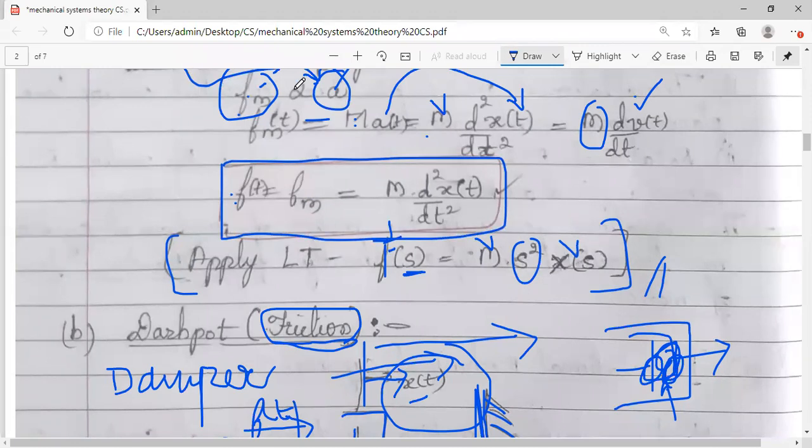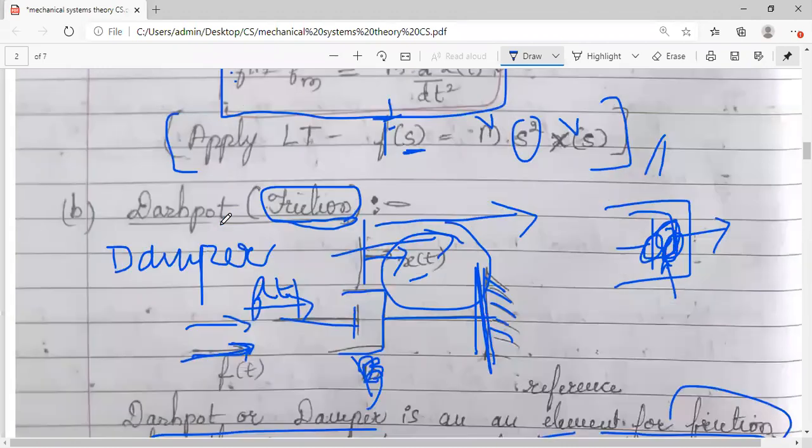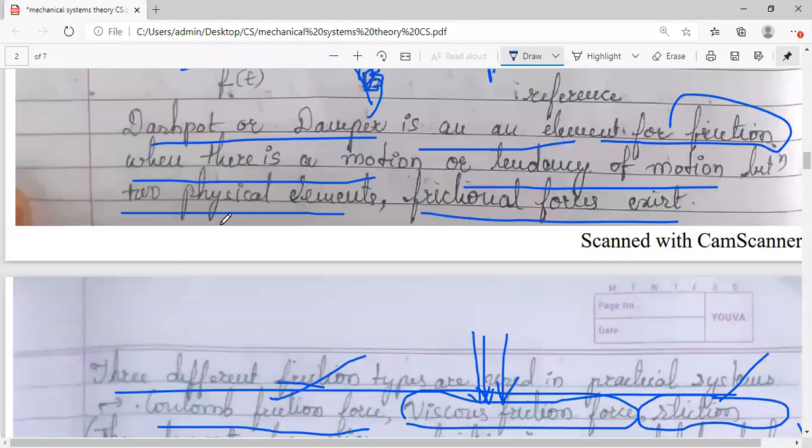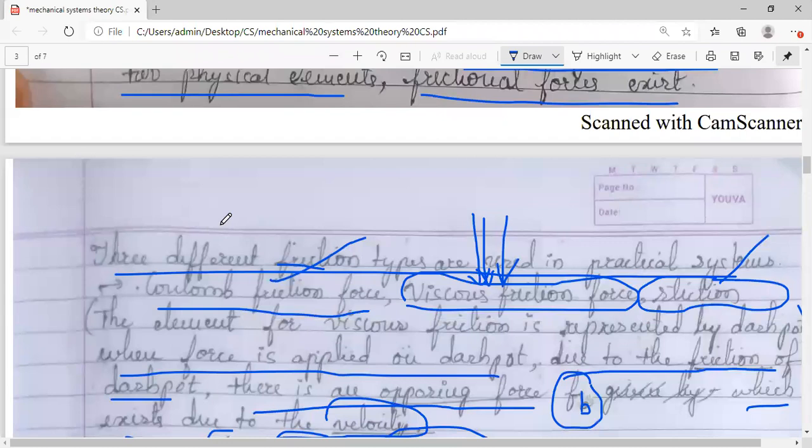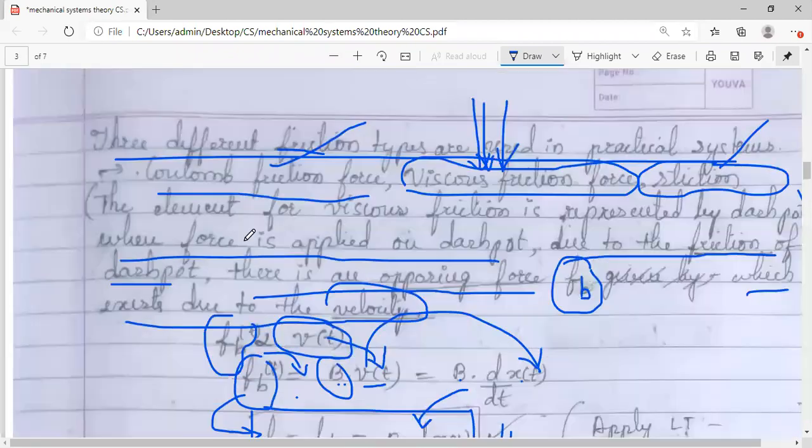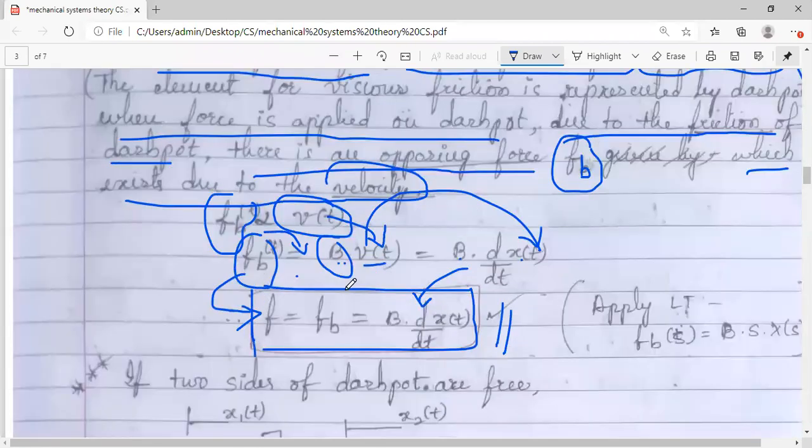This is helpful for you for mass. So whenever a problem is given to you and a mass comes into the picture, you have to make use of this boxed equation for mass. For a dashpot or friction, whenever your circuit or any system has a dashpot, you have to consider this square box equation for that dashpot.